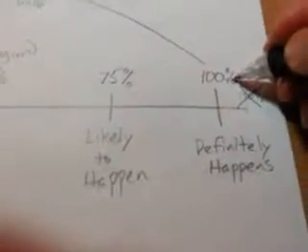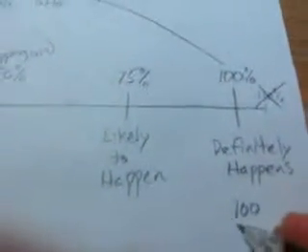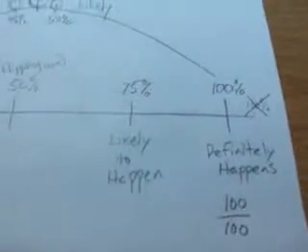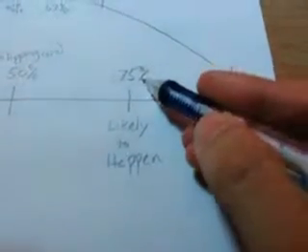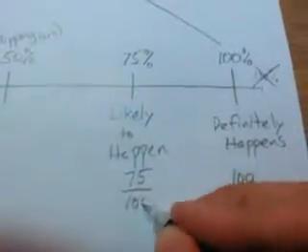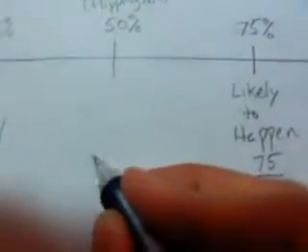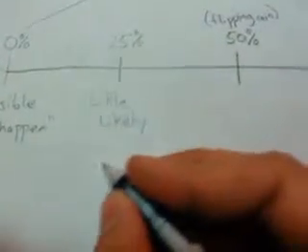Of course I can. Percent means divide by 100. So another way of writing it, I could write 100 divided by 100. Of course, I could write it as a fraction. How about 75%? Of course I can. I could write it as 75 over 100. Easy. How about 50%? Obviously, I could write that as 50 over 100. All right, 25%, obviously, 25 over 100. Well, how about 0%? Well, I could still write it as a fraction. It's kind of boring. 0 over 100.